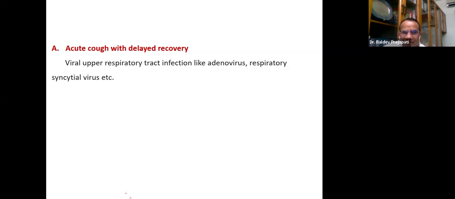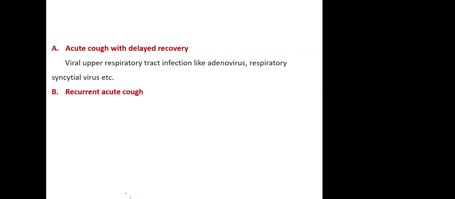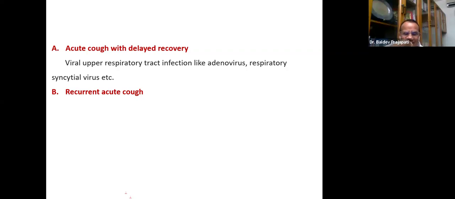And second, with this recurrent acute cough, it develops for few days, recovers, again after few weeks or months even develops. That is a recurrent acute cough. And in between recovers totally fine. There is no any problem. Can you give an example? Recurrent URTI. Okay. Hyperactive airway disease, asthma. Very good. So this is the example of bronchial asthma. Hyperactive airway disease, yes.